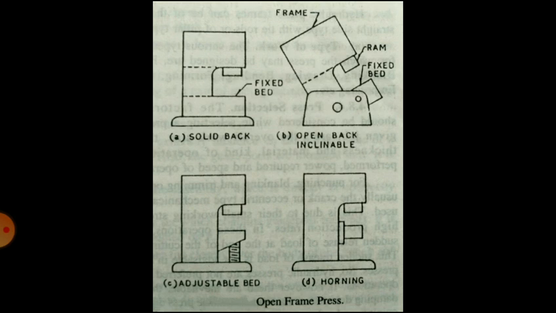This press is also known as gap frame or C frame press. It has only one column to the rear of the die whose shape resembles the letter C, that you can see in the diagram. The die area is accessible from three sides: front, left side and right side. The back of such a press can be solid or open. An open back press permits feeding of the sheet metal from front to back or the ejection of finished parts from the back.